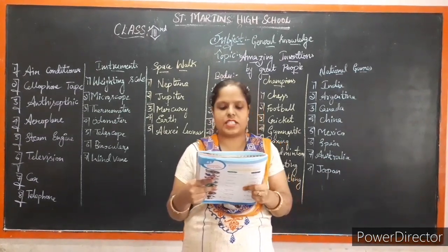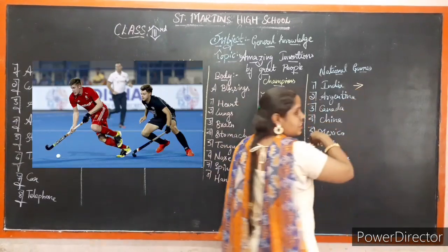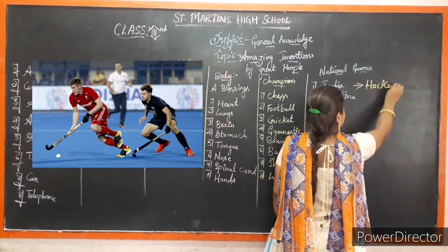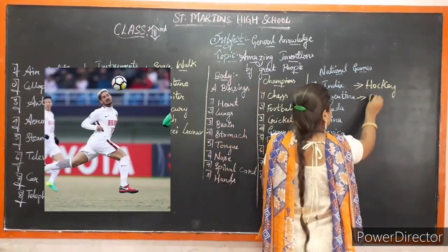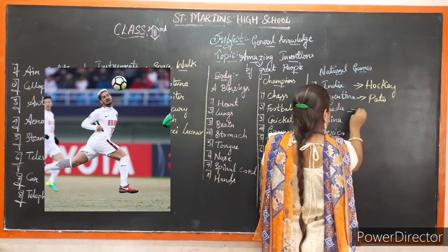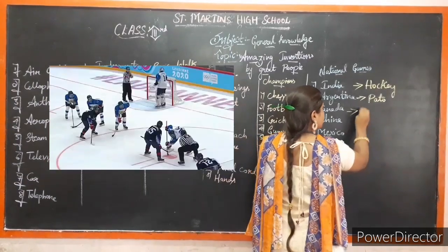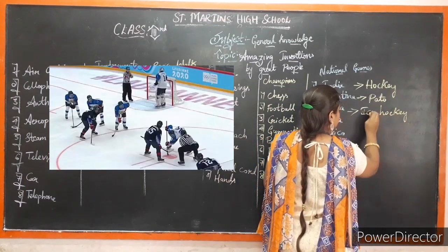So children, national games. First one, India's national game, which is hockey. Hockey is India's national game. In Argentina, pato. Pato is the national game of Argentina. In Canada, ice hockey. They play it in the snow.